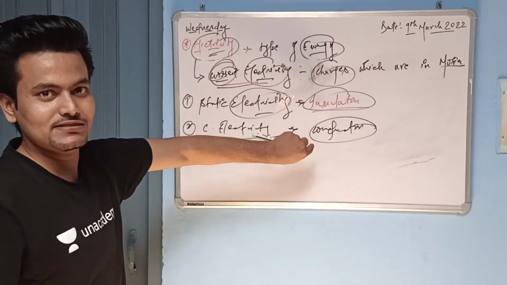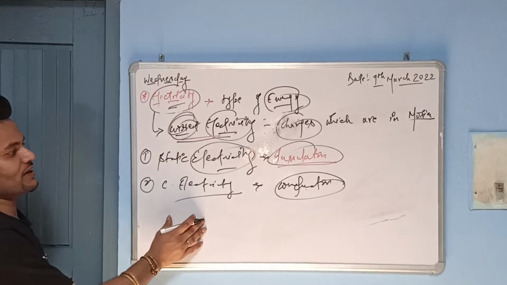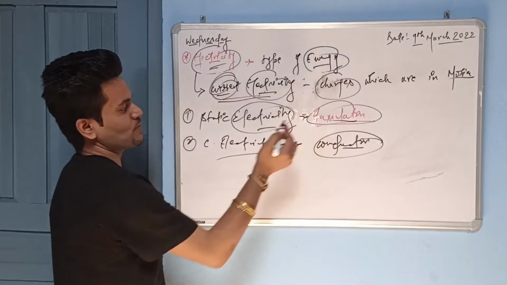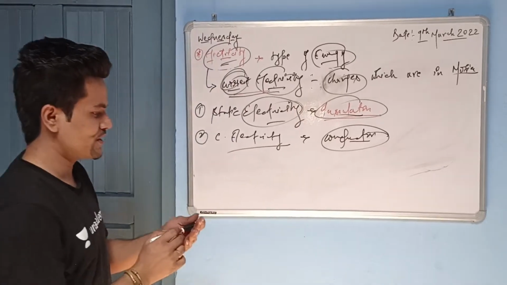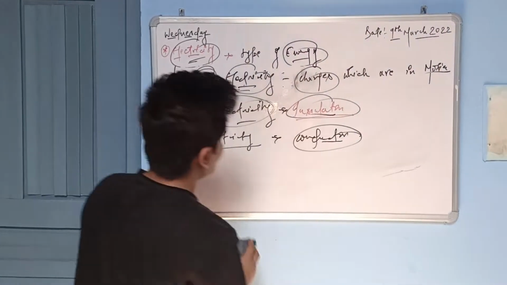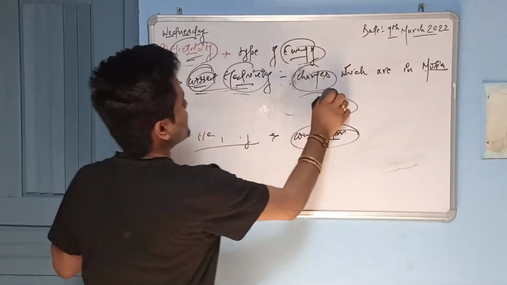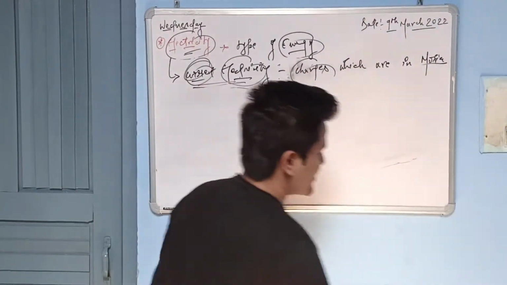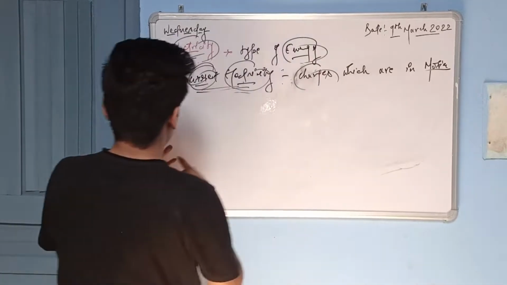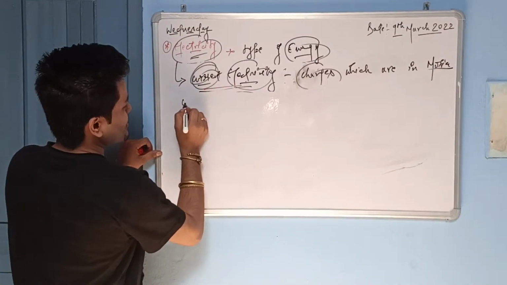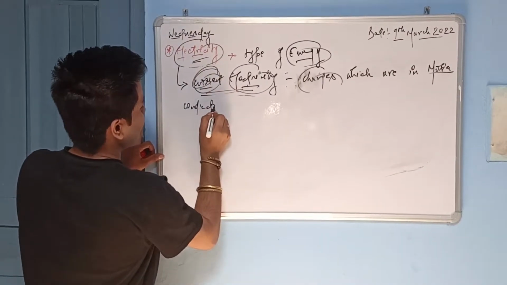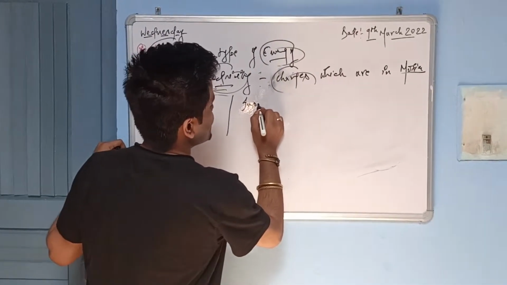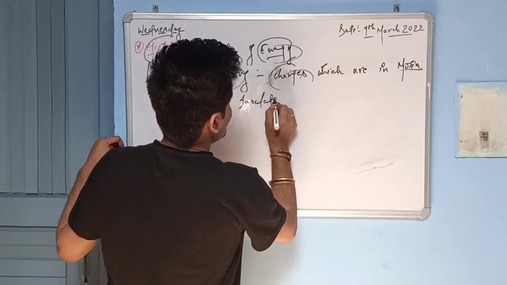We know about conductor and insulator. Anything responsible for current electricity is known as a conductor, and anything responsible for static electricity is known as an insulator. If I give you examples, it will be clearer. First of all you should know about conductors and insulators. I hope you are aware: conductors allow the flow of current, and insulators do not allow the flow of charge or current.